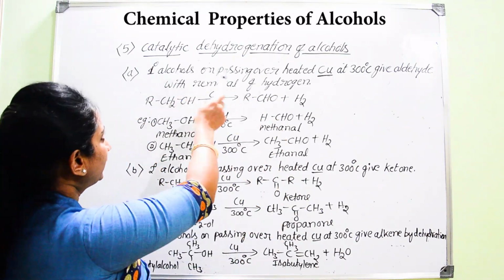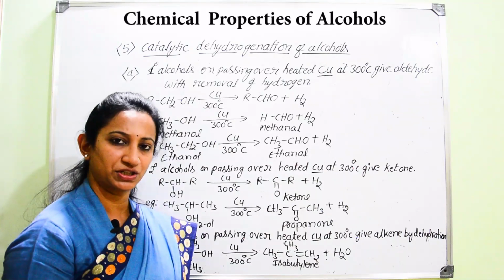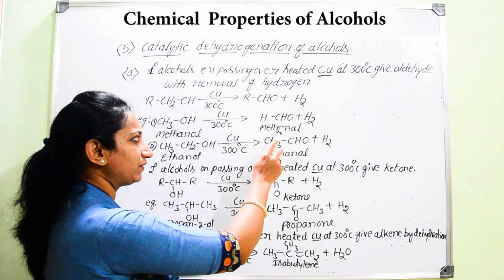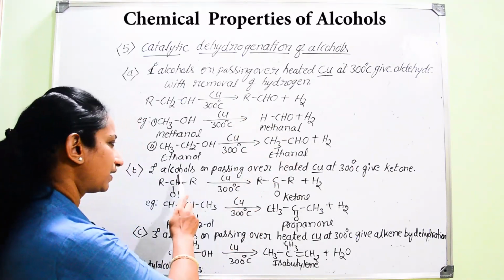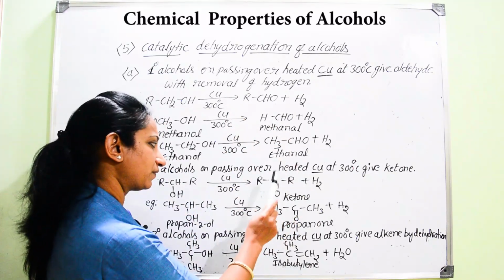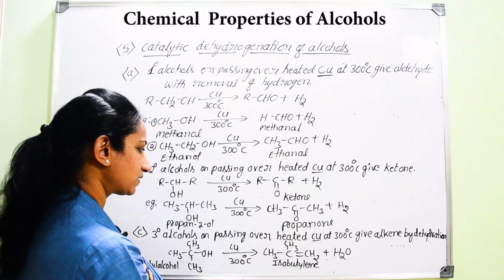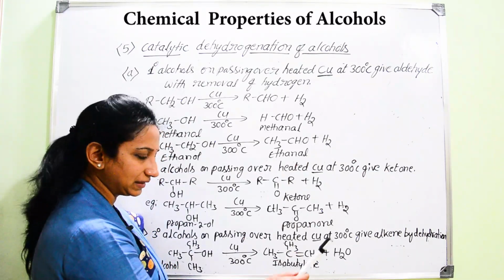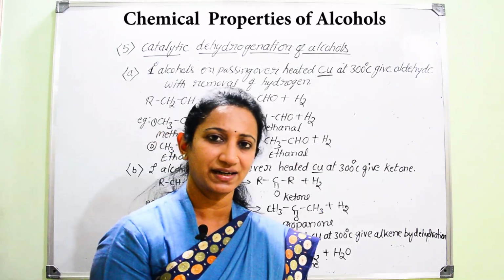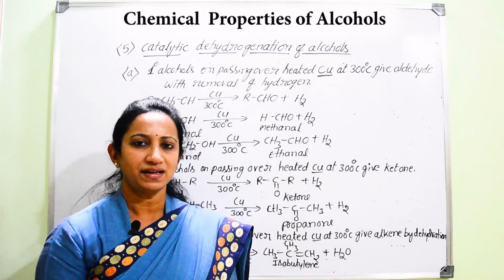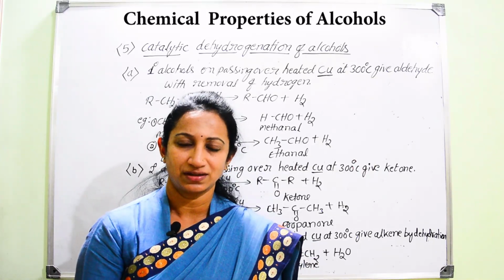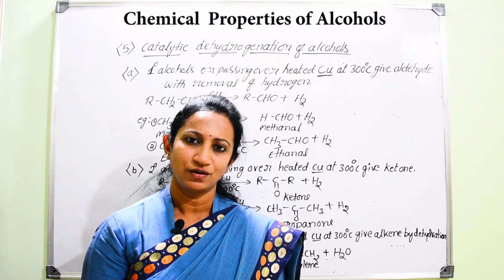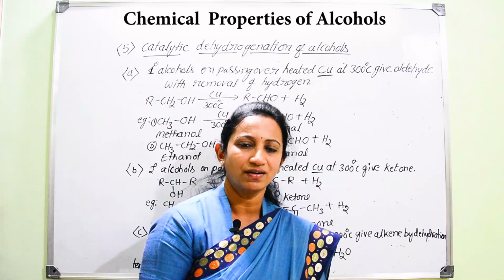This is how, with the help of catalytic dehydrogenation, we can easily distinguish: primary alcohols will end up with the formation of aldehyde, secondary alcohols will end up in the formation of ketones, and tertiary alcohols will end up in the formation of unsaturated, that is double bonded compounds, alkenes. So that is regarding catalytic dehydrogenation of alcohols. Up to now we have learnt about 5 chemical properties of alcohols.